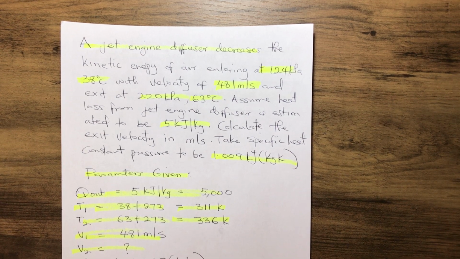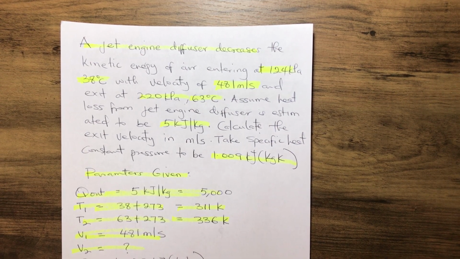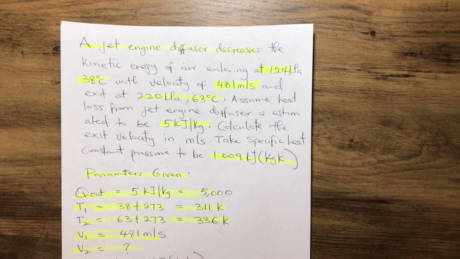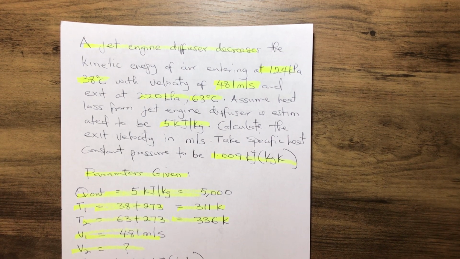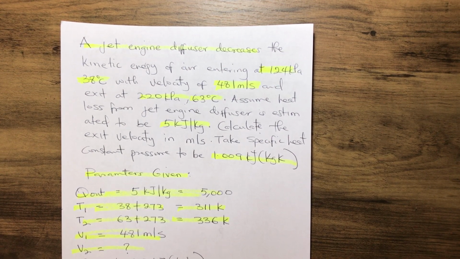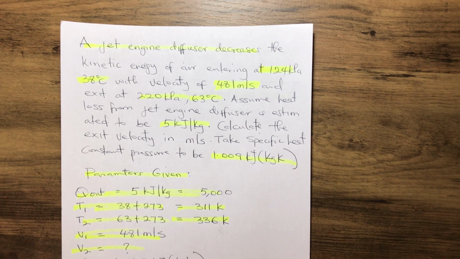Today we shall be discussing how to calculate the exit velocity of a gas passing through a jet engine diffuser. Once again, how to calculate the exit velocity in meters per second of air passing through the jet engine diffuser as it decelerates.